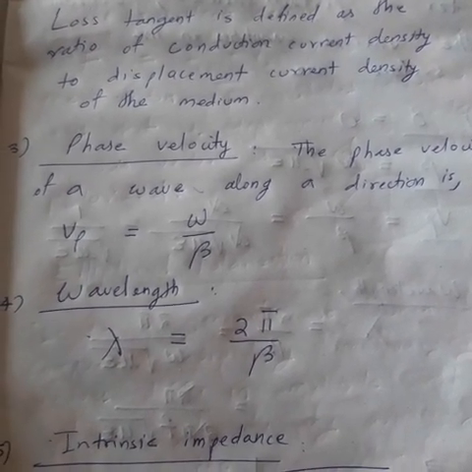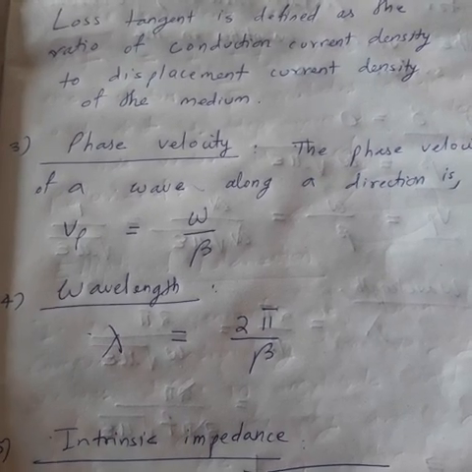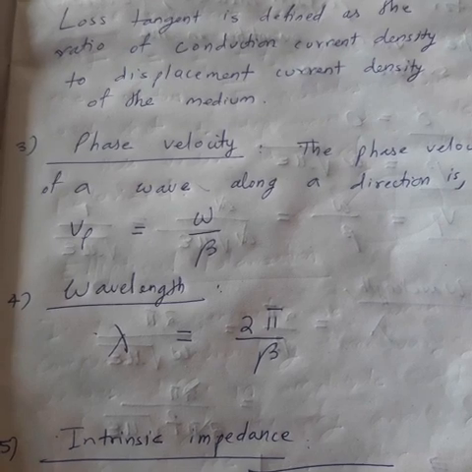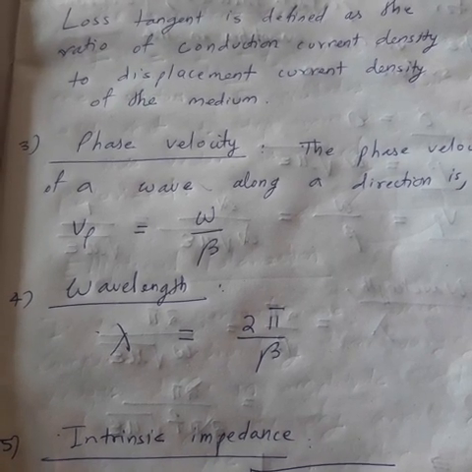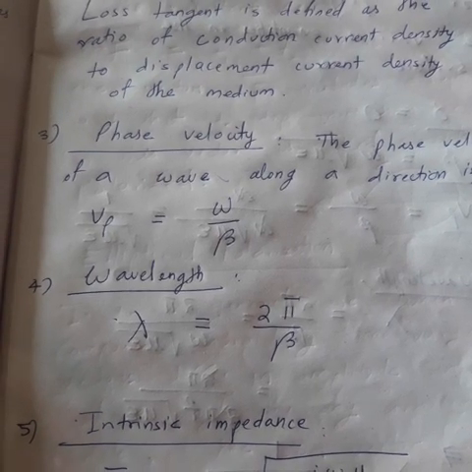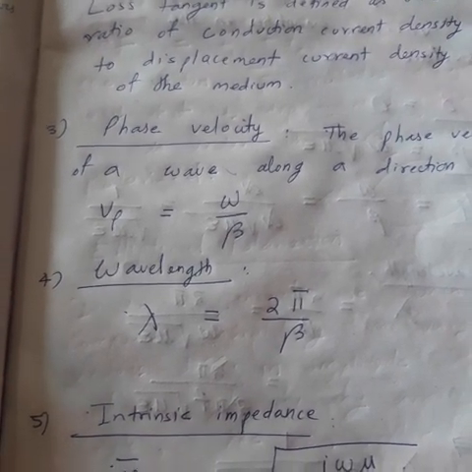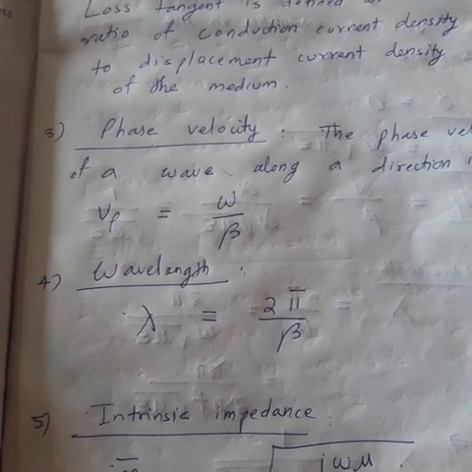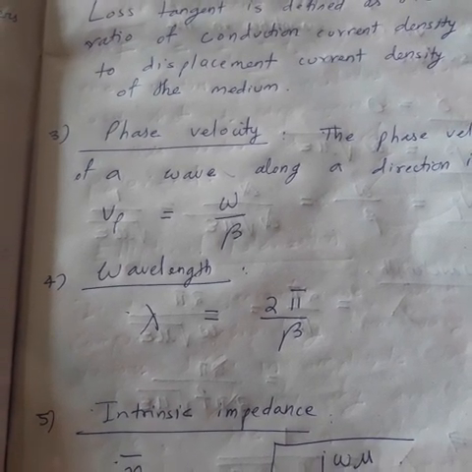Vp, V for velocity, P for phase, is equal to omega by beta. That means angular velocity divided by the phase constant gives you the phase velocity. Clear? Beta is the phase constant.